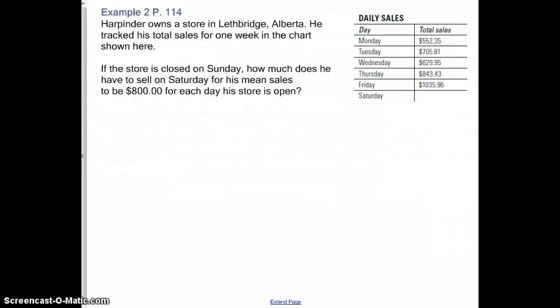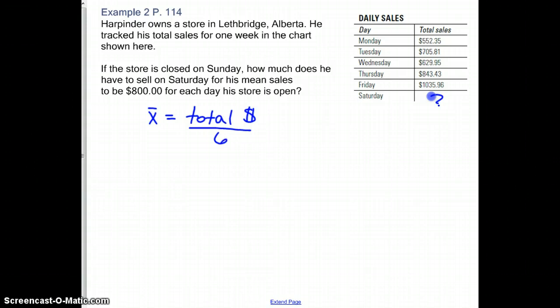All right, let's look then to the next example, example 2. They have this store in Lethbridge, and these are their total sales for each day of the week. We want to figure out how much they sold on Saturday so that the mean is $800 per day. So remember that to figure out the mean, we would add up the total sales divided by the number of days. So here we have 6 days.